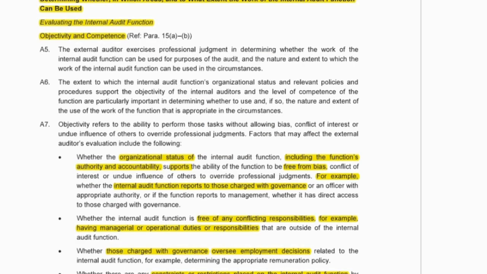So in evaluating the objectivity, we are now doing something different. We've got to look at their organizational status to see if they are free from bias. Okay, and they can be free from bias if they report to those charged with governance. We then look at whether they are free from conflicting responsibilities. So, do they have any managerial or operational duties or responsibilities? Whether those charged with governance oversee the employment, so we can make sure that they are independent, objective employees.